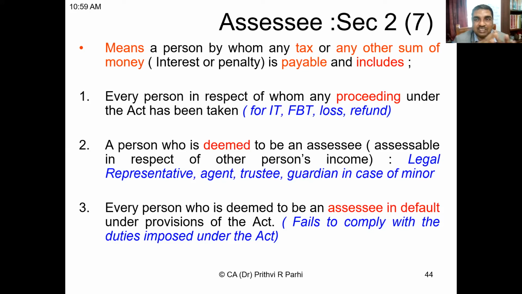Now have a look at the provisions once again. What is the meaning of assessee? That's important for us. Section 2, clause 7. When tax is due or any other sum is due, when proceedings are going on, when a person is a deemed assessee or a person is an assessee in default. In all these situations, a person can be called an assessee.